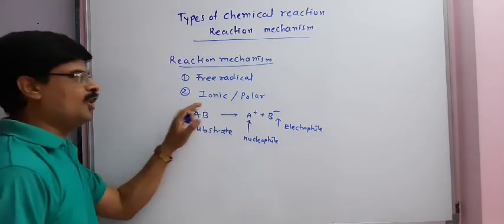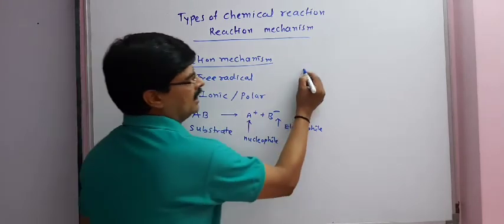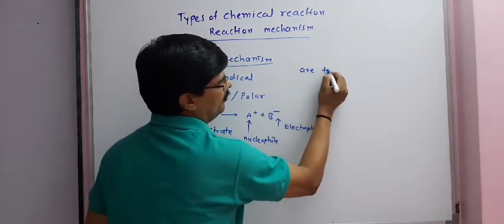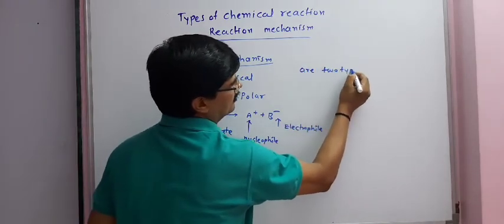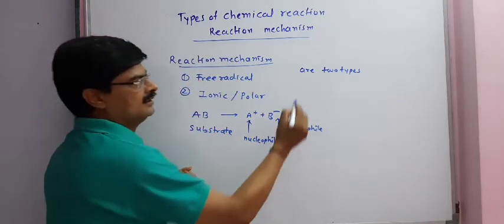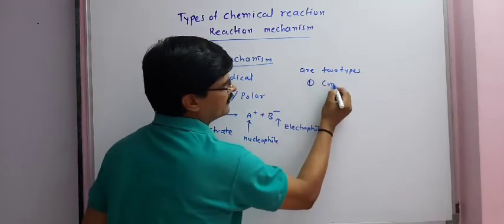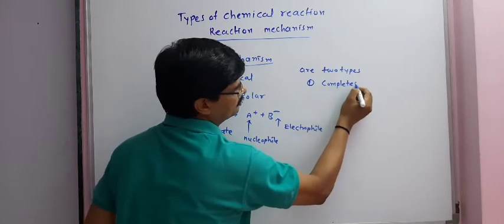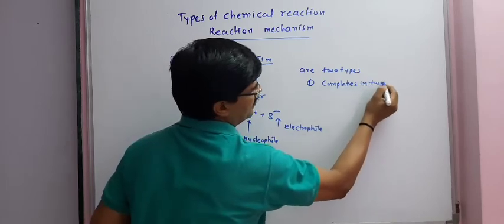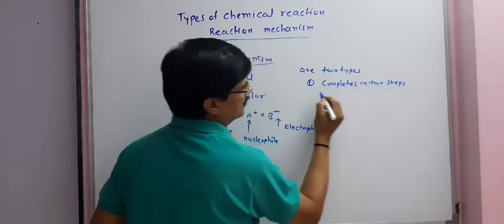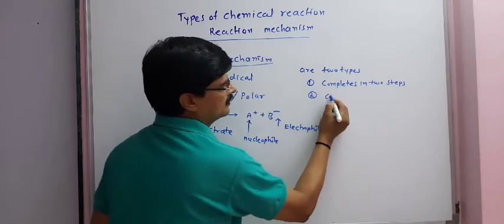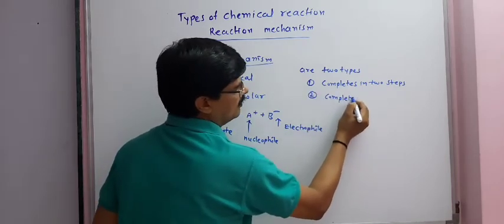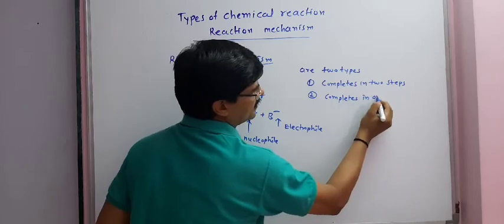Ionic or polar mechanisms are of two types. One reaction completes in two steps and the second completes in one step.